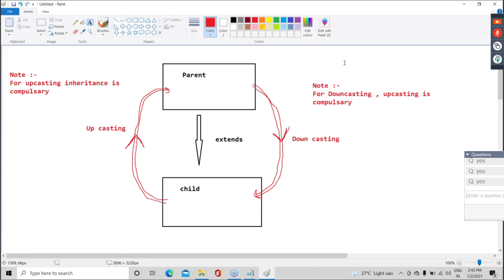Okay, fine, guys. Super. Note down this, everyone: upcasting, downcasting. Then I will explain you this concept in a very proper manner. Don't worry.